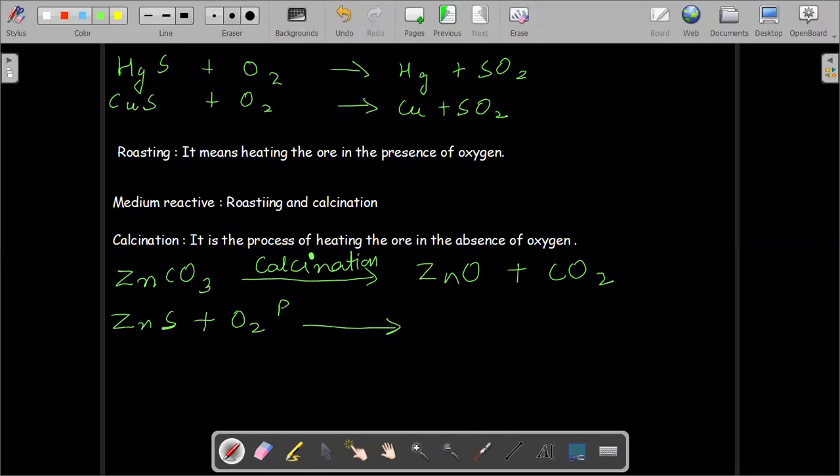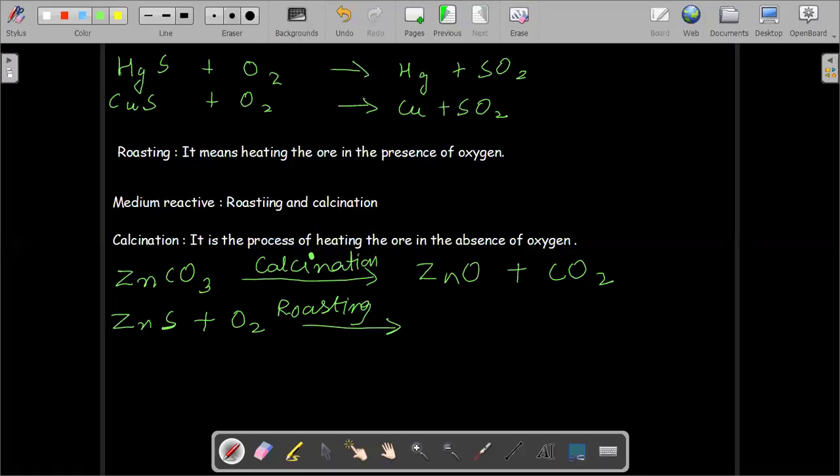For this, we are performing roasting. This is not calcination, we are performing roasting. So what product do you expect here? Zn plus SO2, yeah, that is what we expect. But this is not the product which we obtain here. The reaction, this you need to take care.